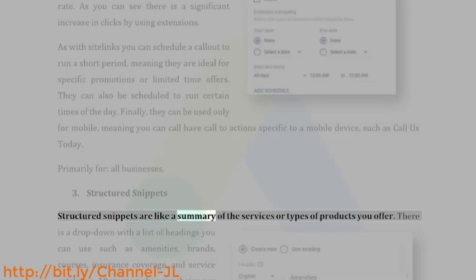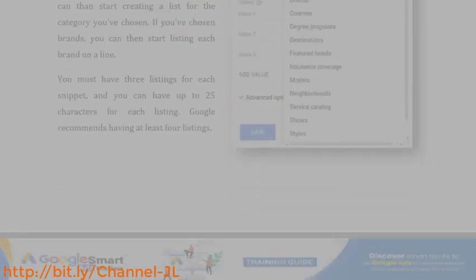Number 3, structured snippets. Structured snippets are like a summary of the services or types of products you offer. There is a drop-down with a list of headings you can use, such as amenities, brands, courses, insurance coverage, and service catalog. After you make your choice, you can then start creating a list for the category you've chosen. If you've chosen brands, you can then start listing each brand on a line. You must have 3 listings for each snippet, and you can have up to 25 characters for each listing. Google recommends having at least 4 listings.